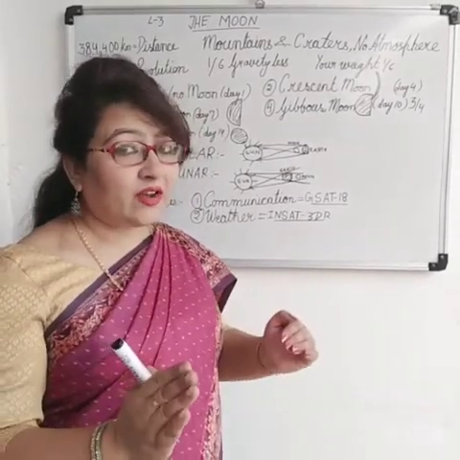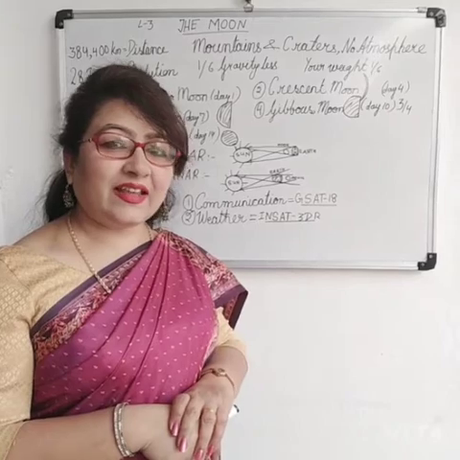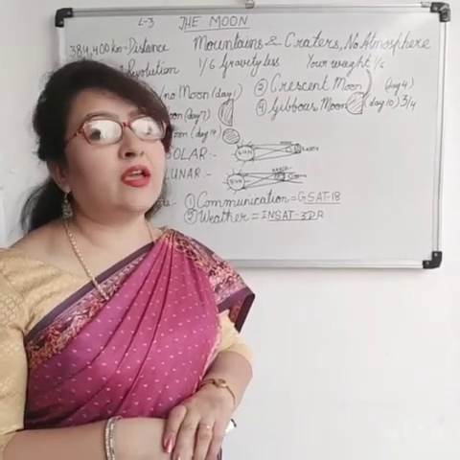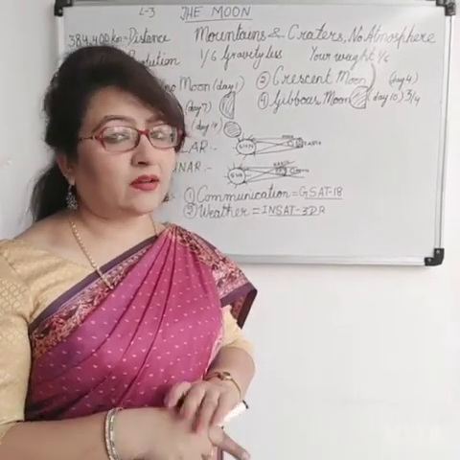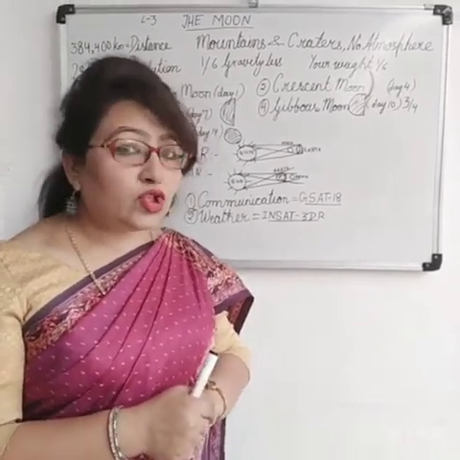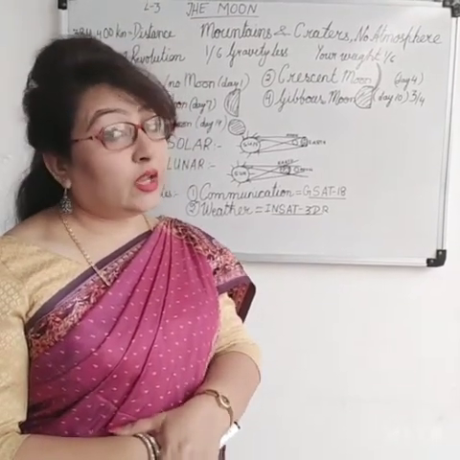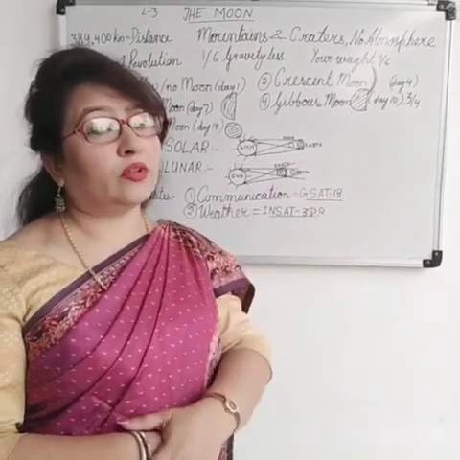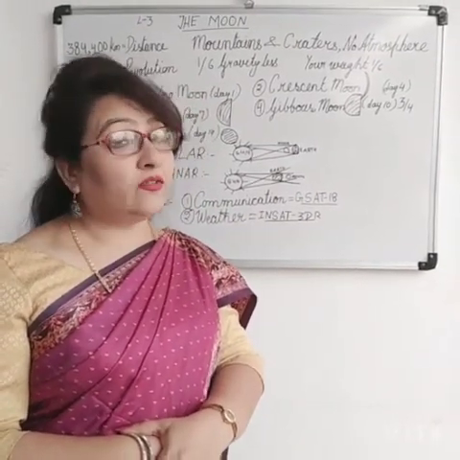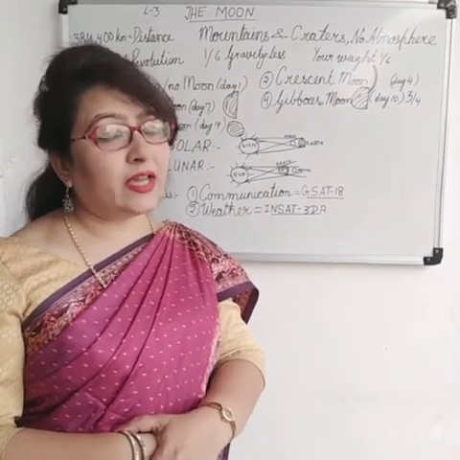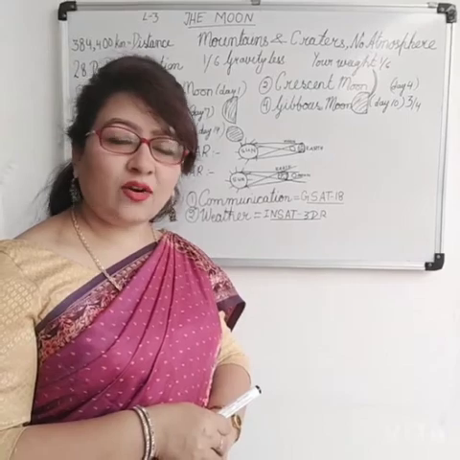The gravity of moon is very less than the earth. Although there is gravity, it is 6 times less than on the earth. Now, if you jump 1 meter on the earth and with the same vigor, if you jump on the moon, you will be able to jump 6 meters. And even your weight due to gravity is 1/6 times less than on the earth.